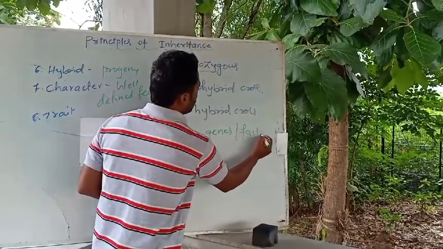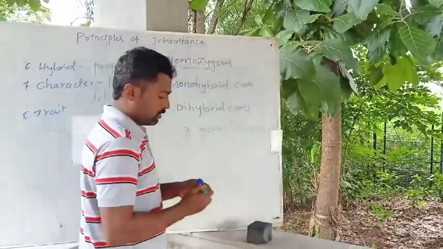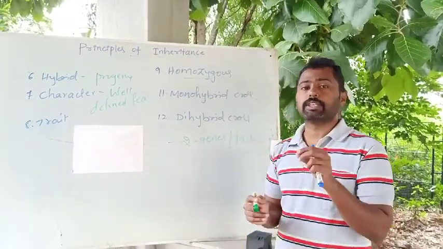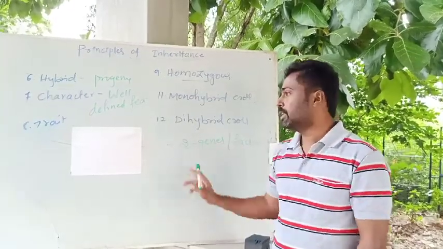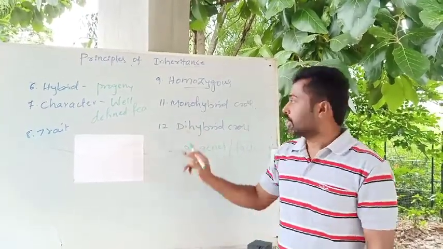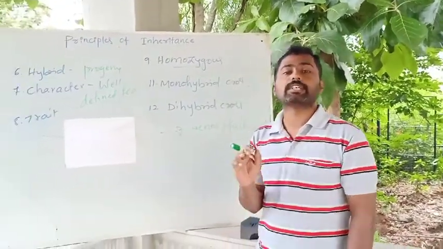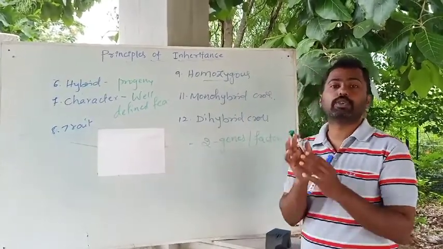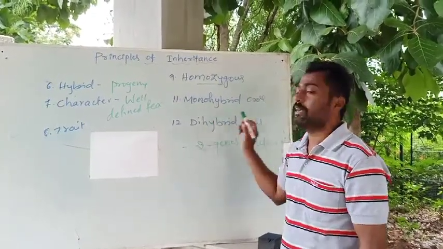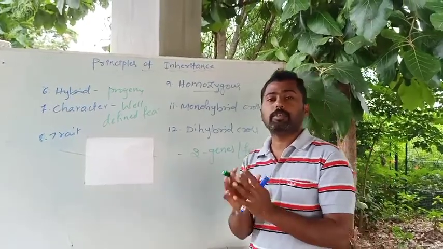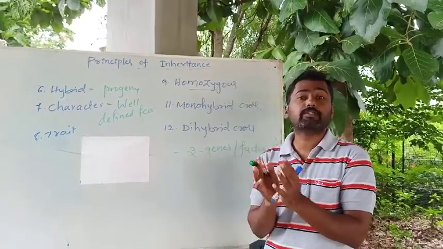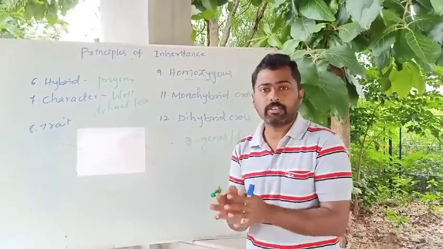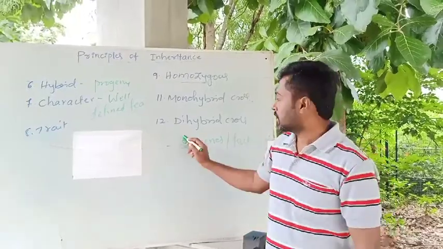If we consider two genes or two factors at a time, then it is said to be a dihybrid cross. If we consider only one factor at a time, it is considered a monohybrid cross. So here the two genes or factors are considered together. That is what we call a dihybrid cross. Or in other words, the cross between two individuals differing in two pairs of contrasting characters is called a dihybrid cross.